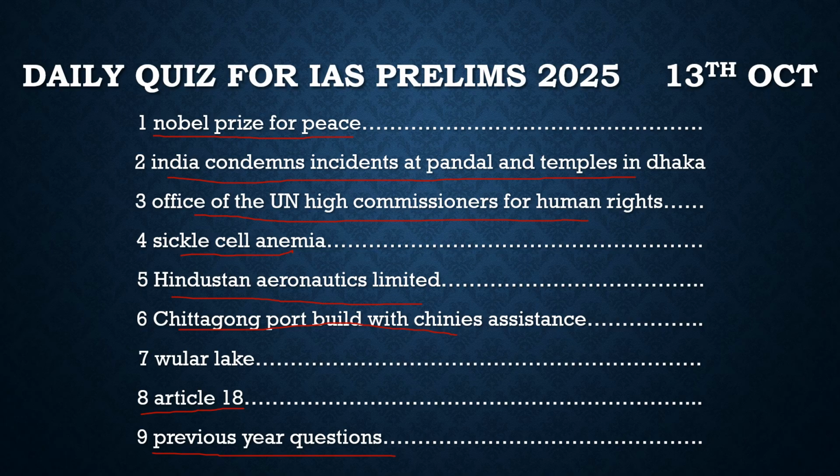After that, there was another article which is about the Wular Lake. As you know, the harvesting of water chestnuts there is one of the major sources of income for the people living near Wular Lake. About Wular Lake, we should know that it is the largest freshwater lake in India. It is fed by the Jhelum River, and it came into existence as a result of tectonic activities. We should also know that it has been recognized as a Ramsar site.